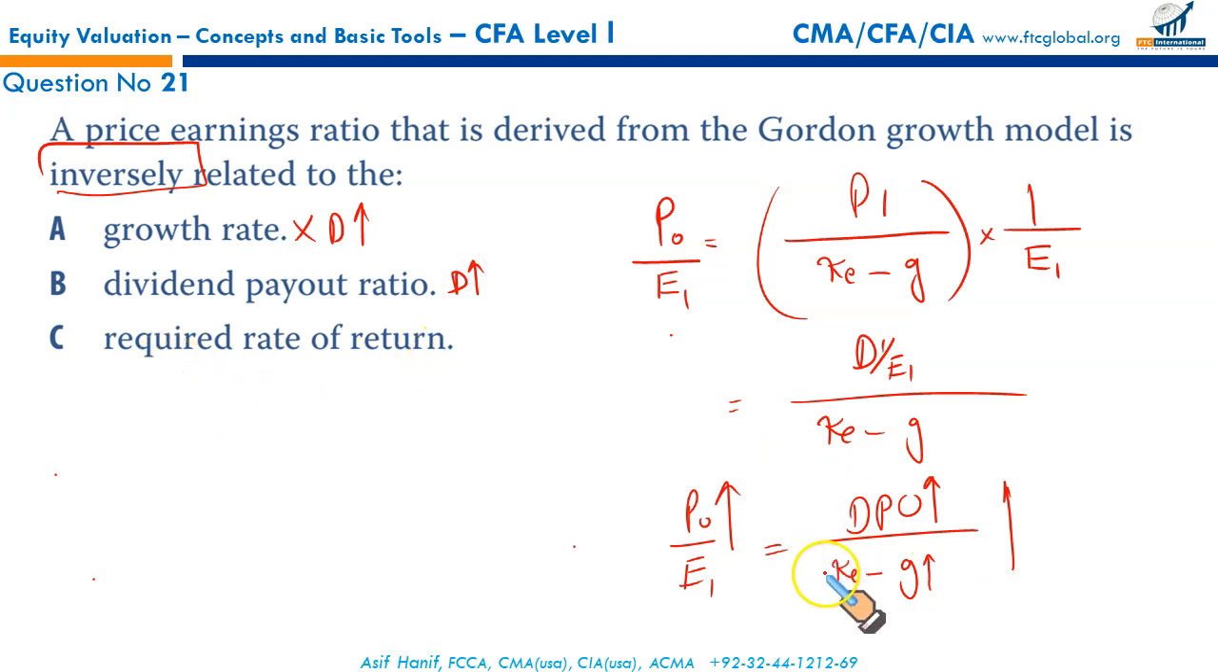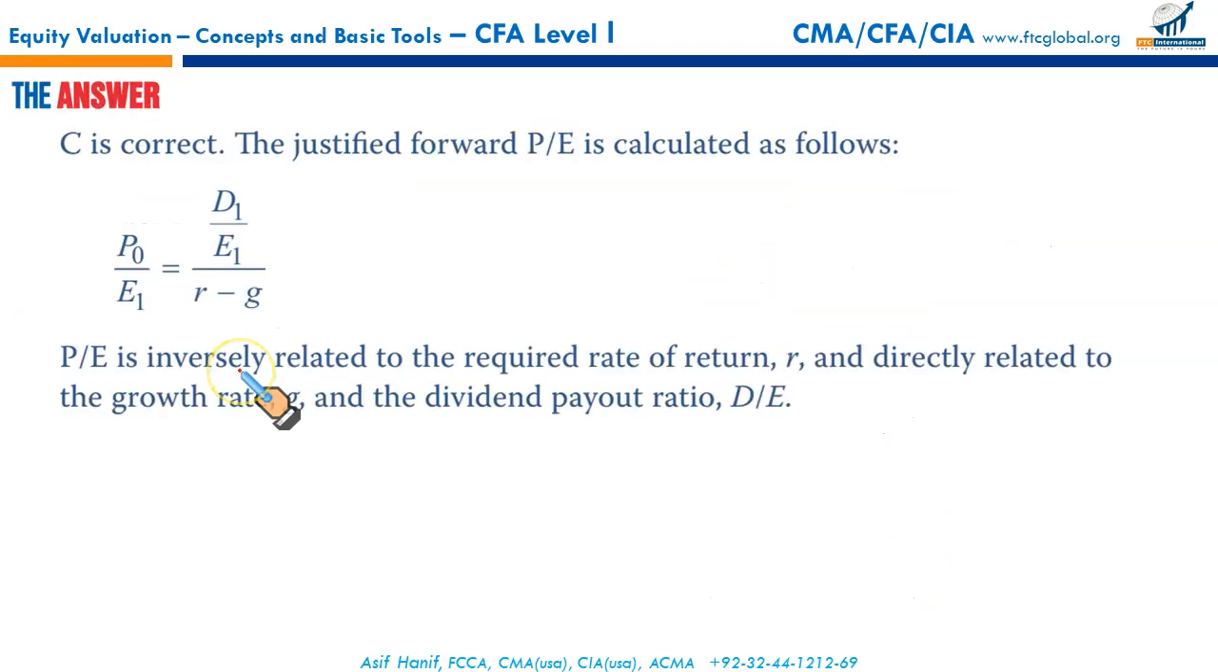Required rate of return. If the required rate of return goes up, the denominator expands. A larger denominator will cause the ratio to fall. So if the desired rate of return, the cost of equity, goes up, the ratio would fall, right? So an increase in Ke will cause the price earnings multiple to fall. So this is the inverse relationship, and that is why it is your right answer.